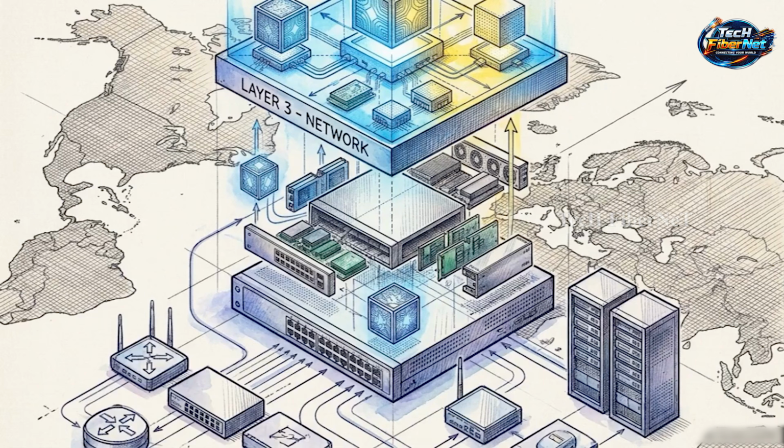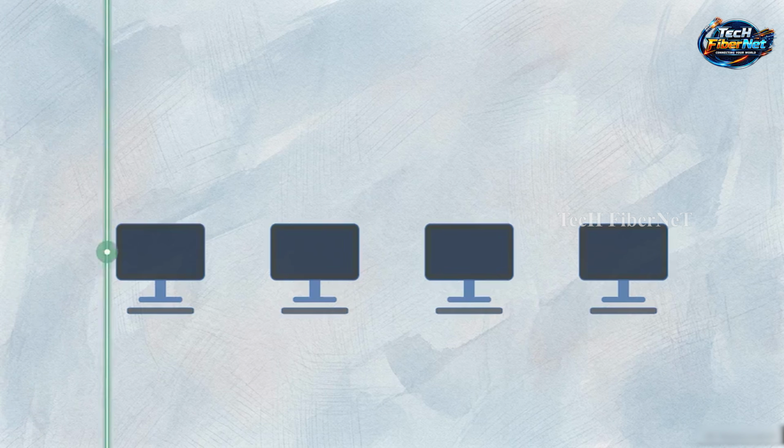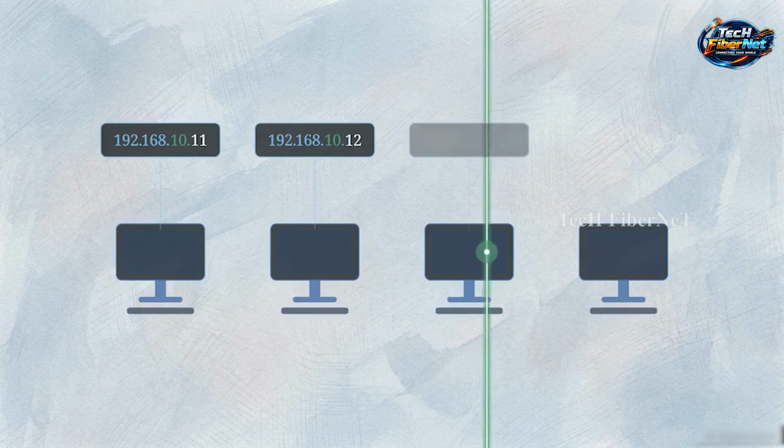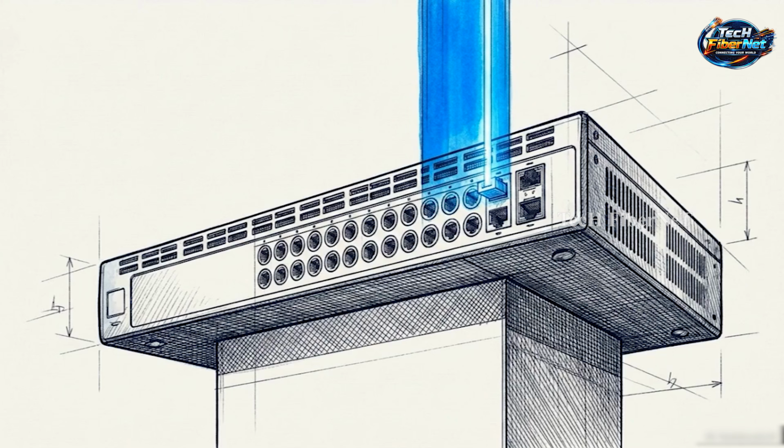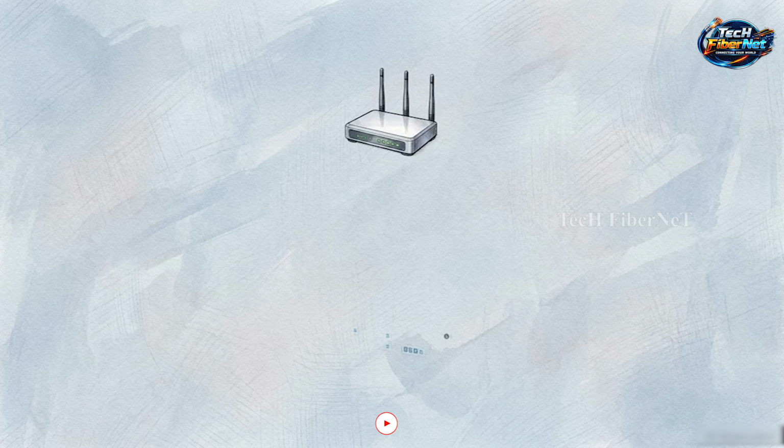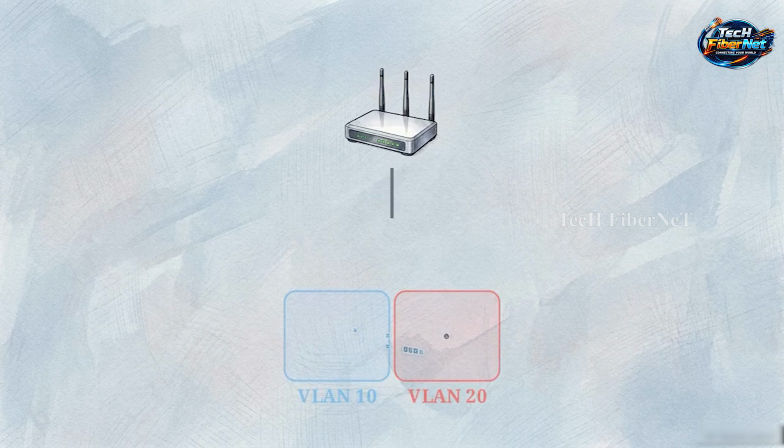To bridge the gap between isolated VLANs, we move up to the network layer. We introduce TCP/IP and subnetting to assign a unique hierarchical IP address to every network device. With addressing in place, we introduce the router. This is the hardware designed explicitly to step across logical VLAN boundaries. Using a router-on-a-stick configuration, a single physical trunk line allows the router to handle traffic from multiple VLANs simultaneously, pulling a packet from one zone and routing it into another.